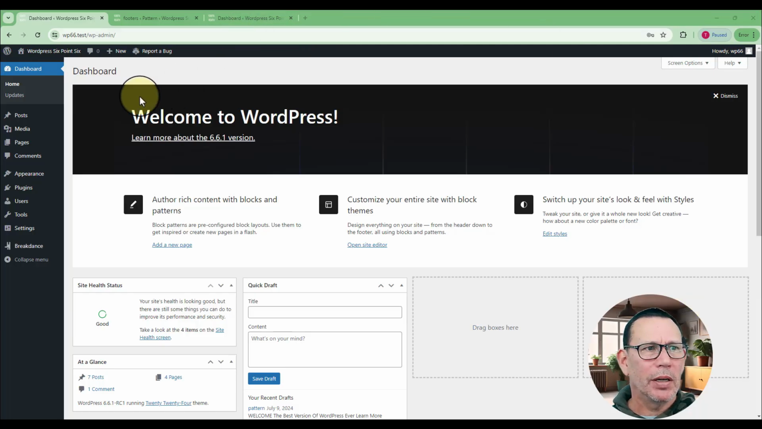Okay, so here we are on the dashboard, and you can see I'm on WordPress version 6.6.1, which is a beta, but it's actually WordPress 6.6, which I'm using in my other versions of WordPress. If we come over, we can read here, it says customize your entire site with block themes. Okay, so let's take that advice and we'll open the site editor.